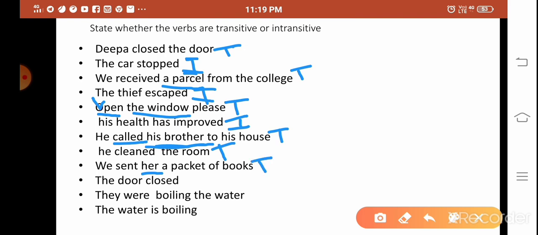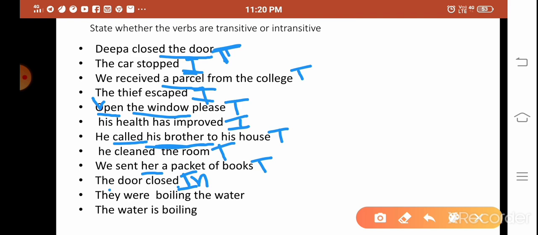The door closed. So here you see Deepa closed the door in the first sentence, and here the door closed. Here it is transitive, because the door is the object. Here you see the door closed. The door closed itself, or someone closed it. The door is closed by someone. So there is no object here. It is intransitive. So sometimes two sentences with the same meaning can be transitive and also intransitive.